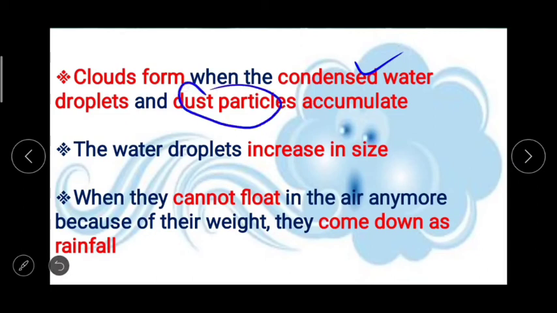They combine, condensed water droplets and dust particles, and then the water droplets increase in size because of the dust particles.